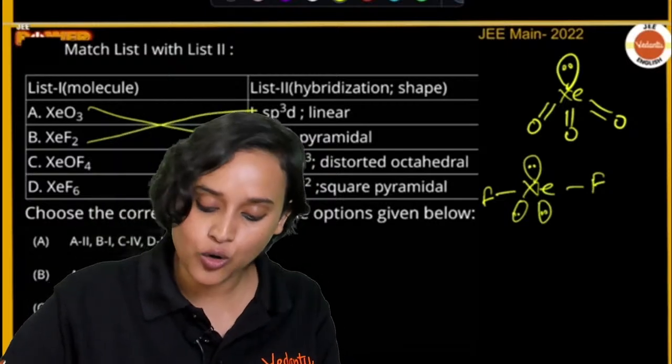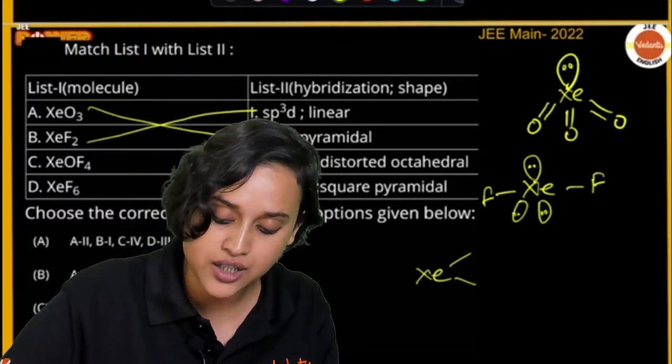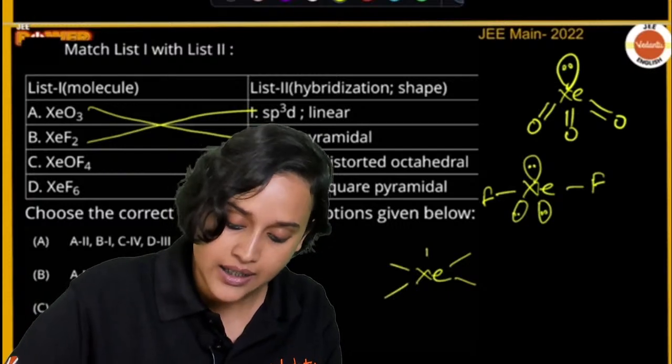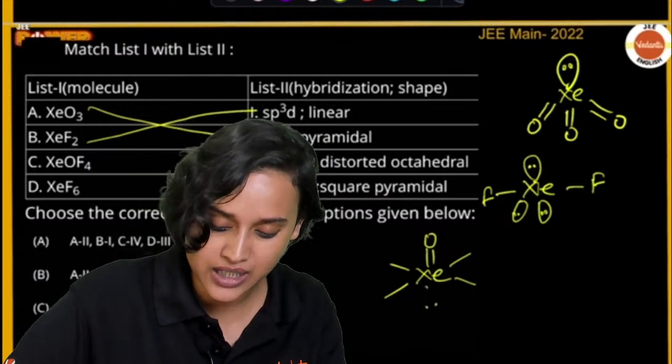Now, what about XeOF4? For XeOF4, everybody, once again, we all know how many electrons? 8 electrons. So 1, 2, 3, 4. Done. Double bond oxygen here. We still have 2 more electrons left and that we can put here.